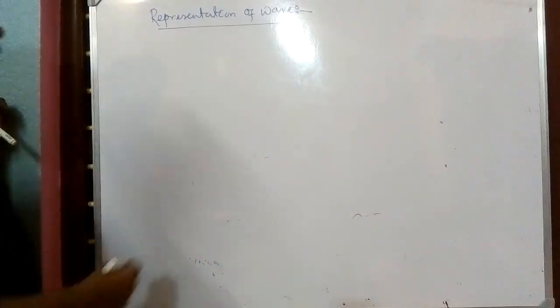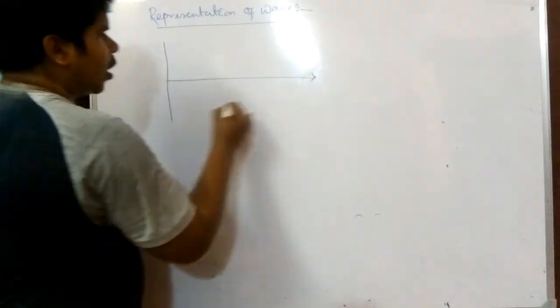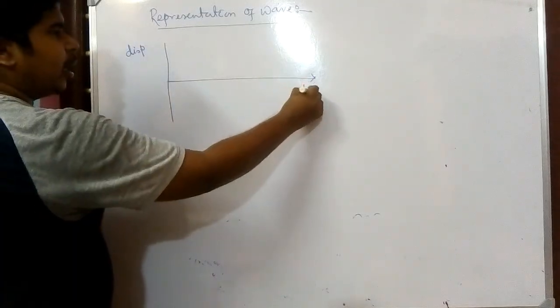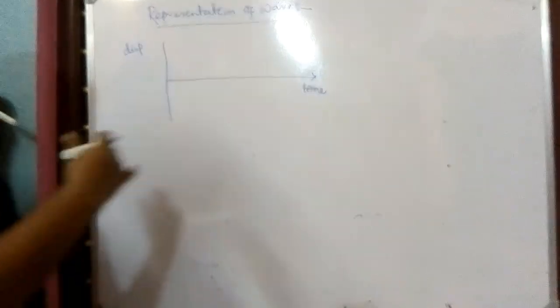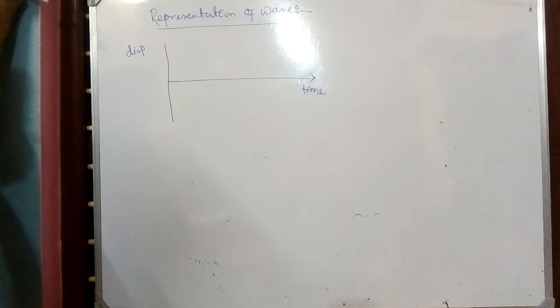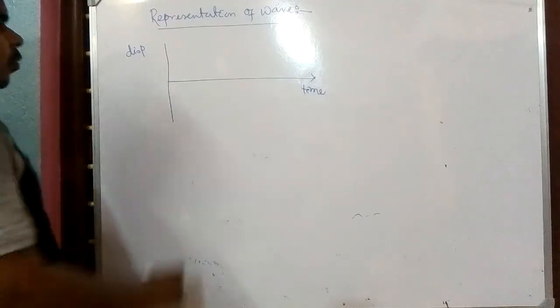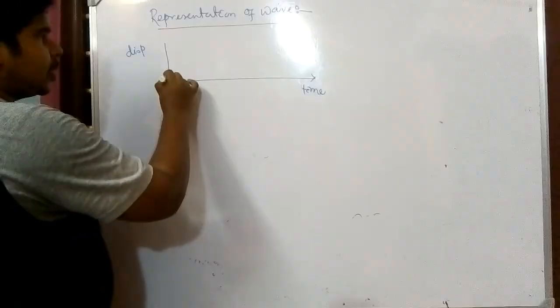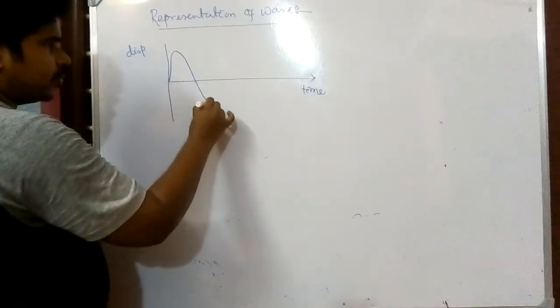Generally we represent it in the form of a graph. The first graph we have to show is known as displacement time graph. Already we have told that wave is nothing but a disturbance in a medium. So if the disturbance occurs in periodic order, then we have to see the displacement of the particles. It's just like occurred this way.